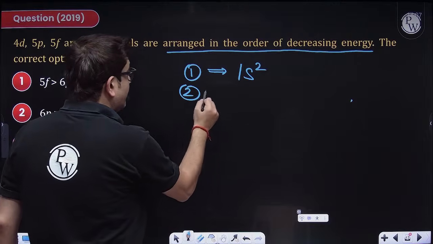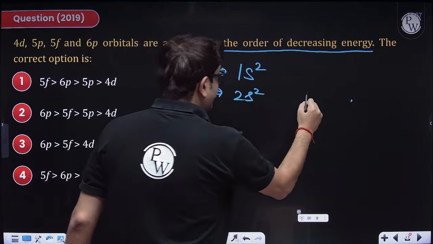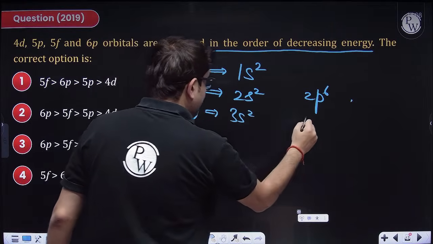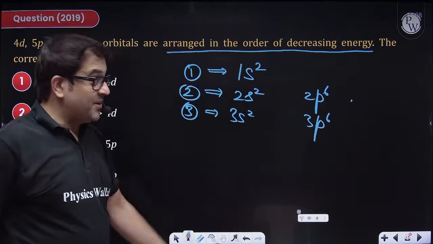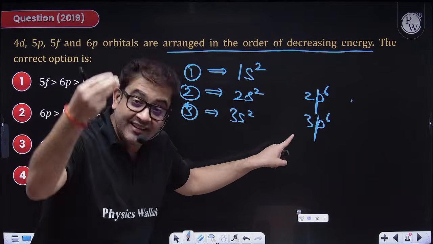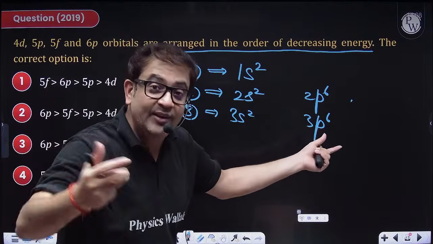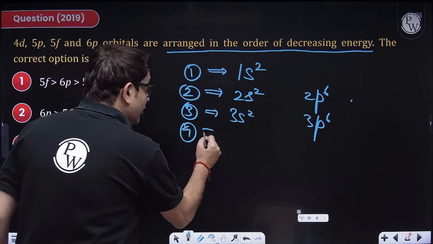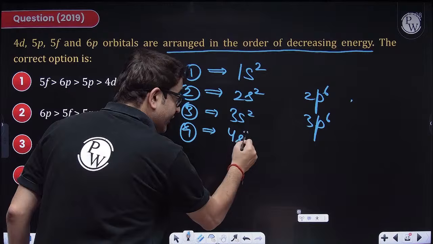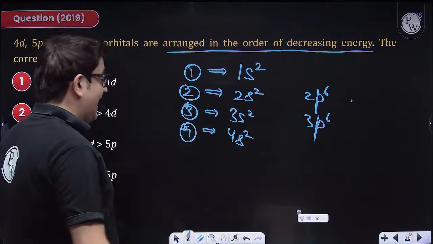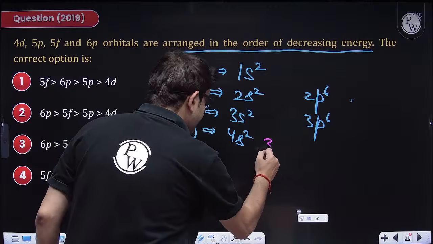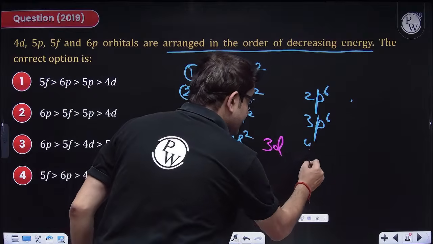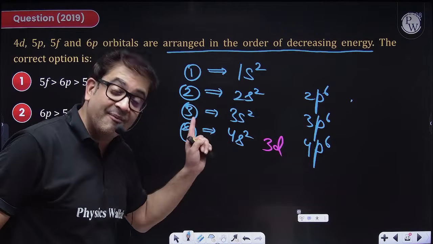In the second period, what do we fill? Sir, 2s2. Then we fill 2p6. In the third period, what do we do? 3s2, then we fill 3p6. Because till the third period, there is no d. Till 3p, you cannot fill any d, because after 3s, 3p will have less energy. In the fourth period, what is filled as per the Aufbau rule? 4s. After that, you fill 3d. Then you again fill p. The period numbers of s and p are the same, so this is also in accordance with the Aufbau rule.